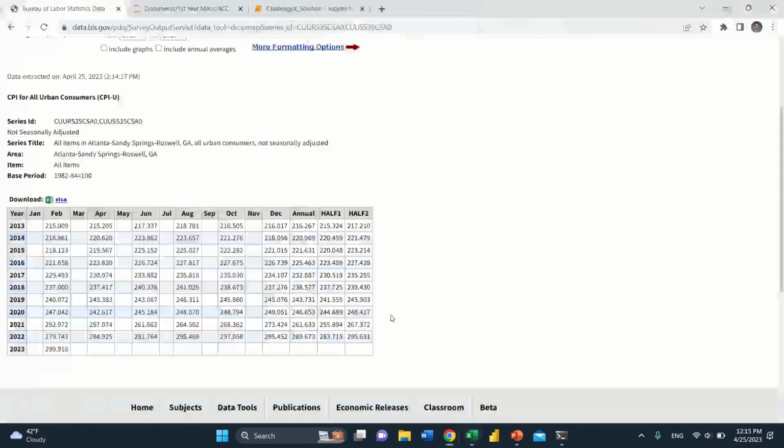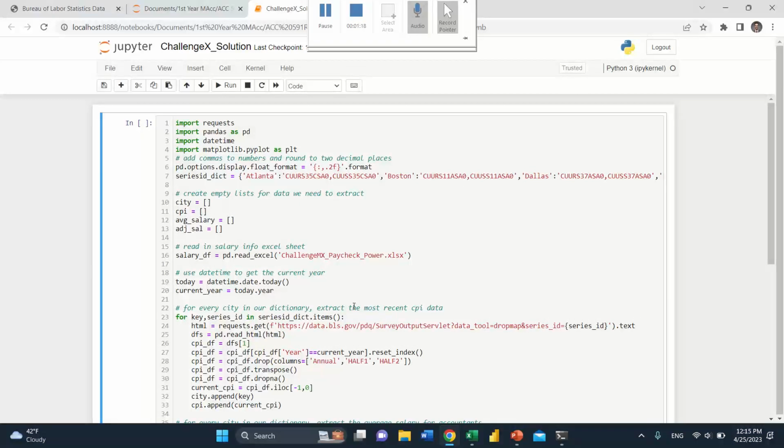So what I'm going to do is walk through my Python code that I wrote and explain to you guys what each part is doing. This first part, I gave you guys in the start here file. This just has the various libraries we need to import, as well as a dictionary that will be used to scrape data from BLS.gov. I also created some empty lists here. This is just to store the information that we're extracting so we can easily recall it later.